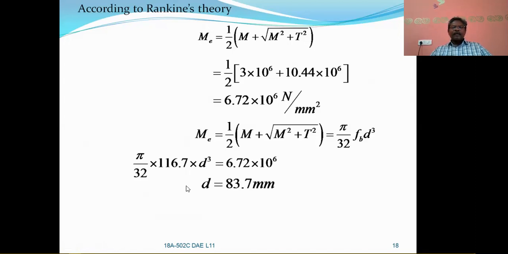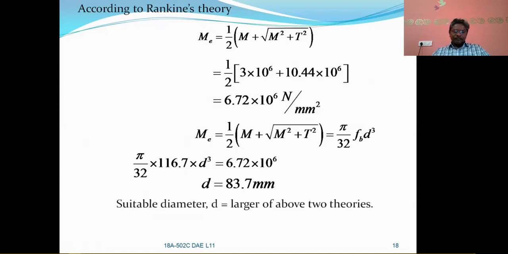According to the Guest theory, d value is 86, whereas according to the Rankine's theory, d value is 83.7 millimeters. So with these two, as we have calculated based on Rankine's theory and Guest theory, whichever diameter of shaft is larger, that one we have to take.